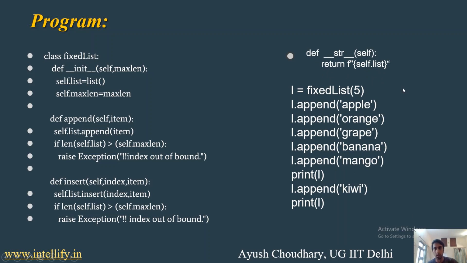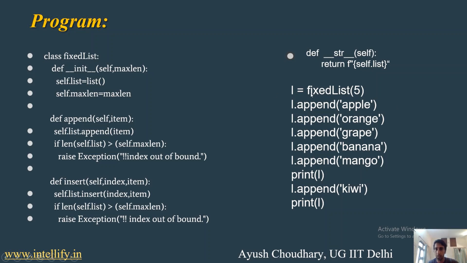Okay, so let's see. This method is __str__, an inbuilt method. Using this we represent the list. Whenever we call an object of this class FixedList, it will return this string, right? Self dot list. It will print all the elements of the list, right?